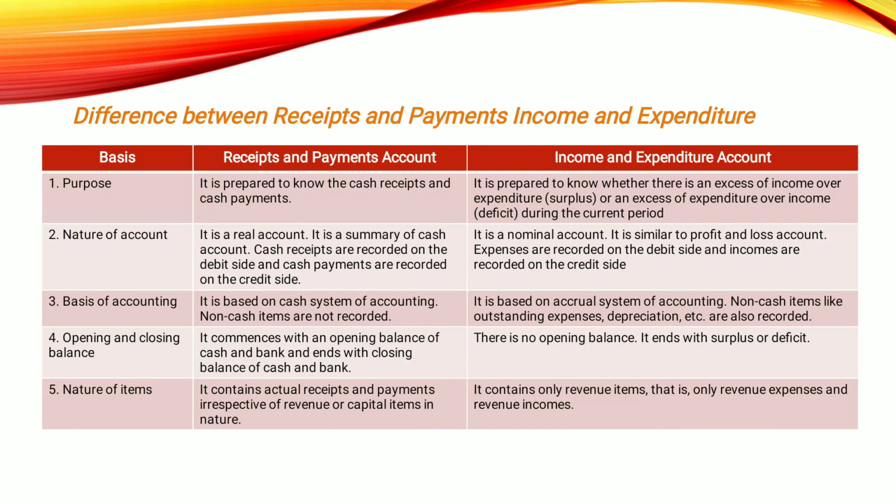So next we will see the major difference between receipts and payments and income and expenditure. First one, it is prepared to know the cash receipts and cash payments. So why receipts and payments are prepared? To know what is the cash received and for what amount the cash payment has been done.